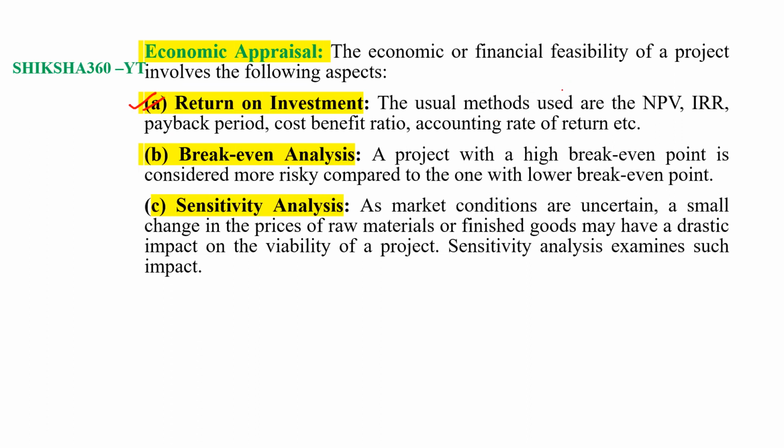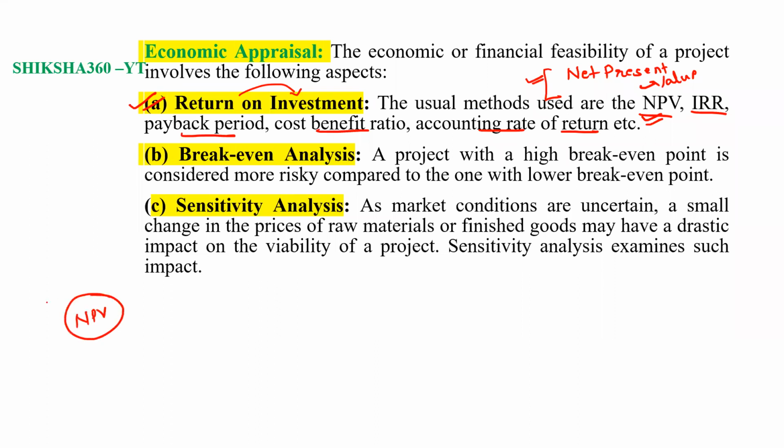The usual methods used here are NPV, net present value, which we have already discussed under chapter number 12, IRR, payback period, cost benefit ratio, accounting rate of return, etc. All these come under the return on investment, as we have already discussed under chapter number 12 part 1 regarding net present value.